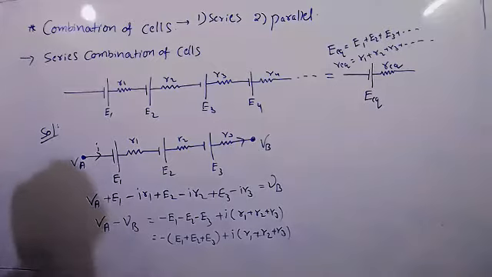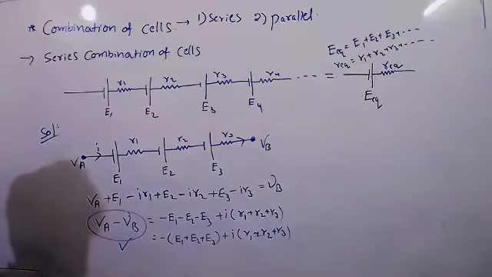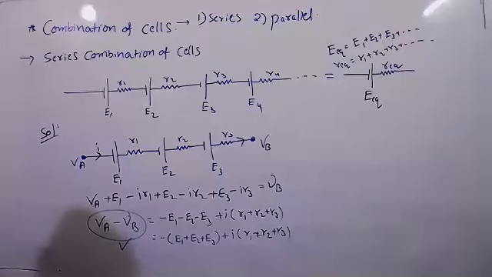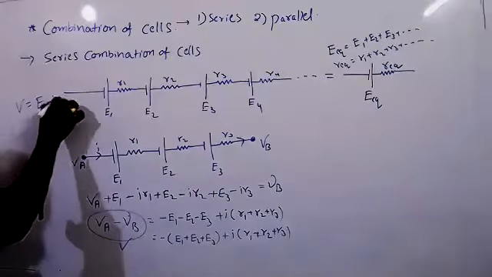So this equation, VA minus VB, we can say is V. We know V is equal to E minus IR.